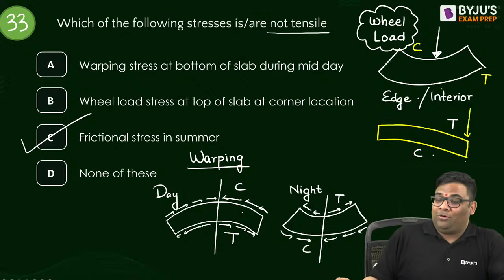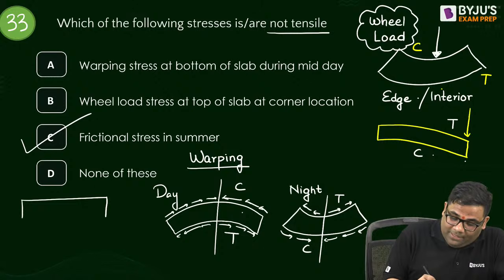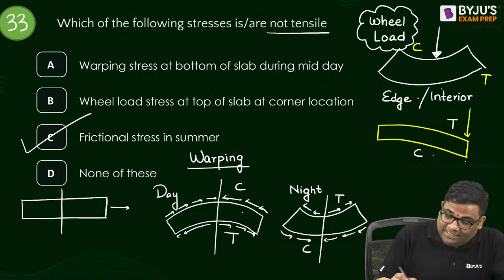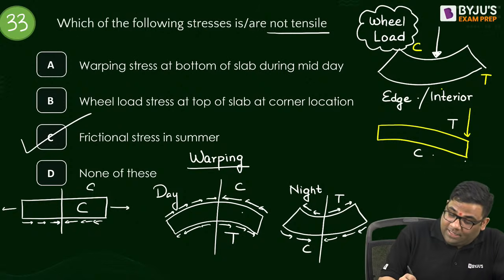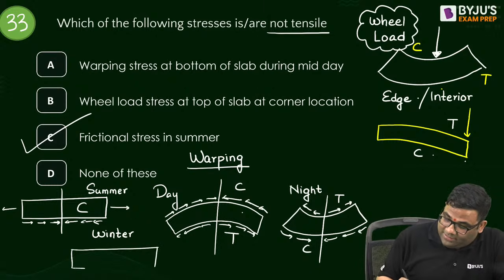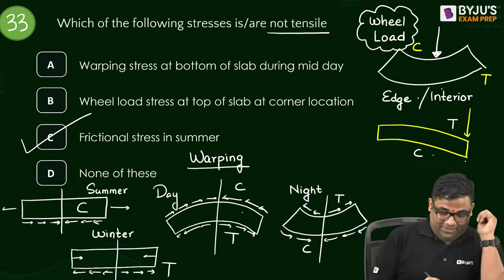And then when it comes to your frictional stress, in summer temperature increases, so it will try to expand in this direction, but the friction will act in the opposite direction. So it will be compressive throughout. This is in summer. And in winter, just the opposite. It will try to contract, so the friction will act opposite to that, so it will be tensile. Okay, understood all the stresses? All the stresses we have explained now.